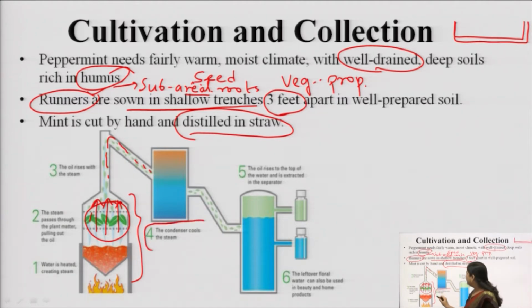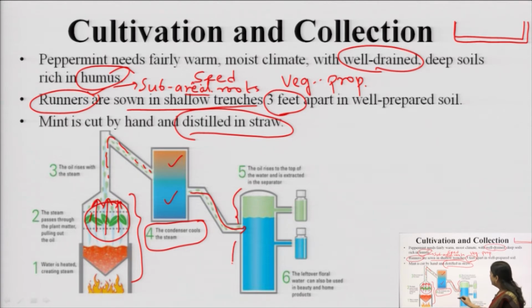Then here is the condenser unit, where the volatile oils and the water both condense, and they flow through this due to gravity into the lower collection vessel. This is a collection vessel, or a separator, we can call it.